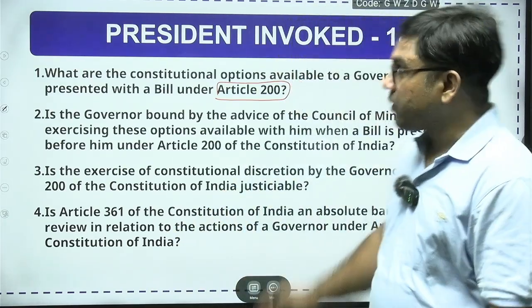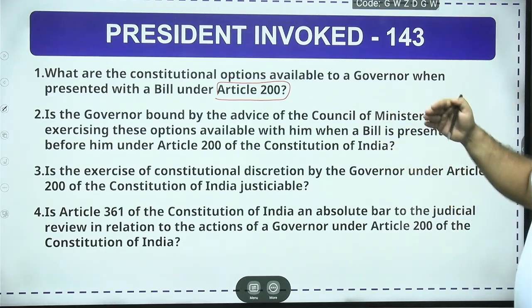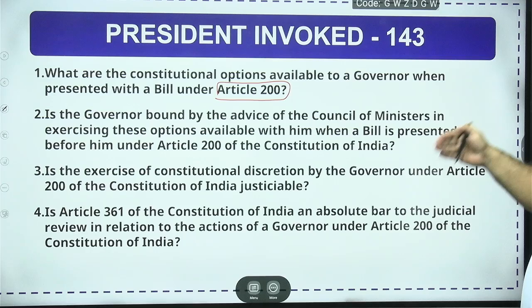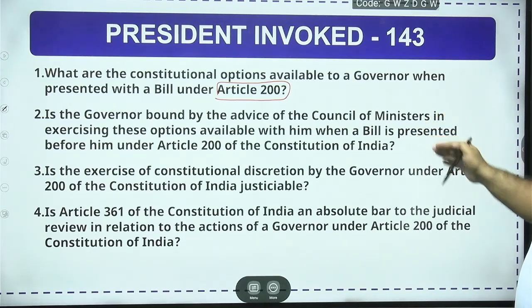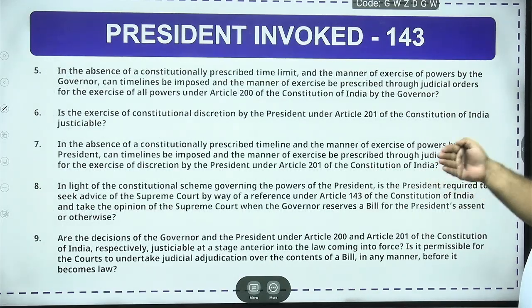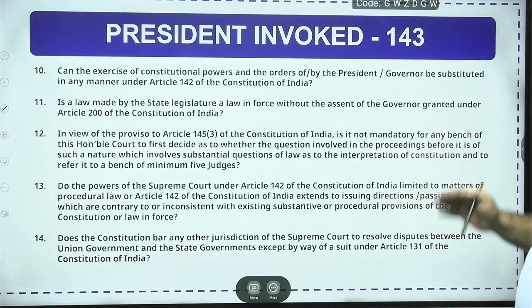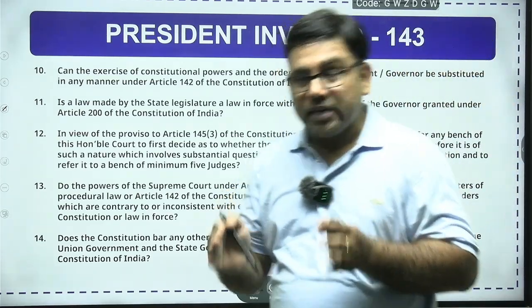So such kind of 14 questions, you may see on your screen. Is the governor bound by the advice of the Council of Ministers in exercising his option available to him when a bill is presented before him under Article 200 of the Constitution? Is the exercise of the constitutional discretion by the governor under Article 200 of the Constitution justiciable? क्या judiciary in matters में interfere कर सकती है? तो such 14 questions have been raised by the President of India for the Supreme Court's reference.